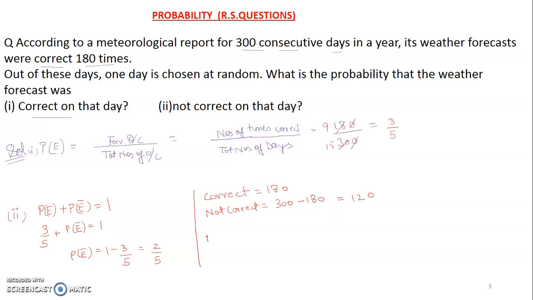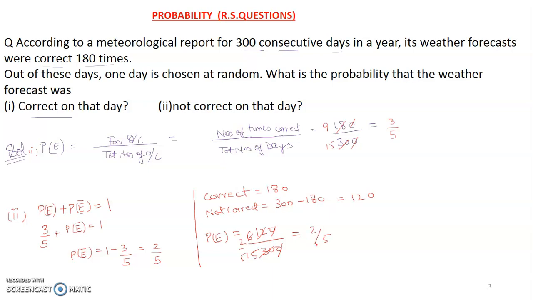So now the probability of not correct on that day is equal to the number of days it is not correct, 120, upon the total number of days, 300. Now if you solve this, this 0 and this 0 cancel, 2 sixes are 12, 2 fifteens, 3 twos are 6, 3 fives are 15, so it is equal to 2 by 5.